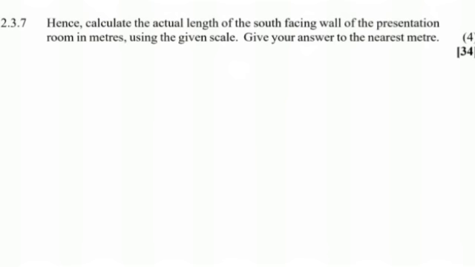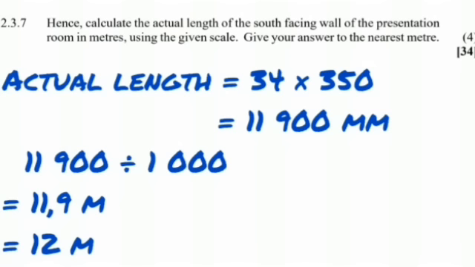Then the last question says, hence calculate the actual length of the south facing wall of the presentation room in meters using the given scale. Give your answer to the nearest meter. So we are looking now, we're calculating the actual length. We know that the length on the map is what we had just calculated, it was 34. Then we multiplied with the 350.